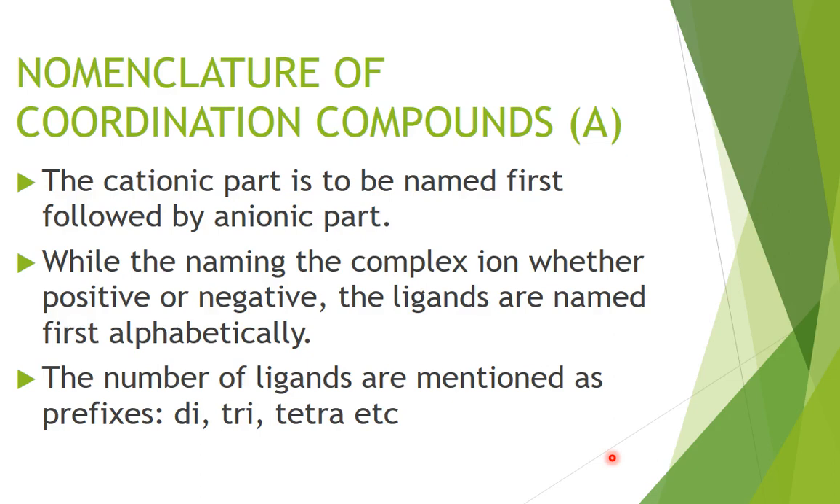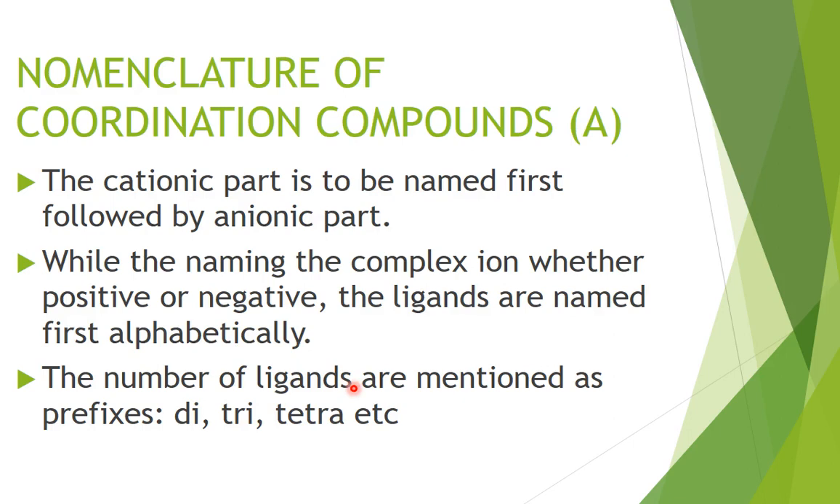Now let us start with the first topic of this chapter, that is nomenclature of the coordination compounds, part A. In part A, we will name a coordination compound. There are certain rules. The cationic part is to be named first, then the anionic part. When you are naming a complex ion, maybe positive, maybe negative, then you are to name the ligands first and that too in alphabetic order.